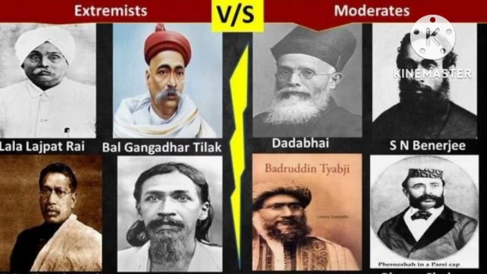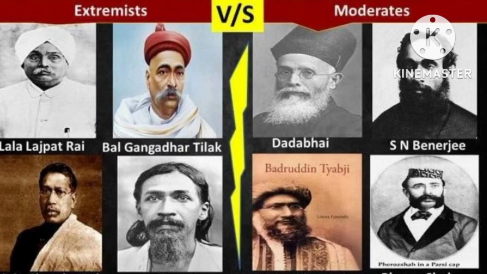Those who criticized the moderate thinking and propagated extremist ideas were known as extremists. Who were extremists? The people who raised questions and put comments on moderate thinking. Moderates went in a polite manner. Propagated is nothing but increasing, like how we grow a plant. Propagated is nothing but growing. Growing extremist ideas, they were known as extremists.